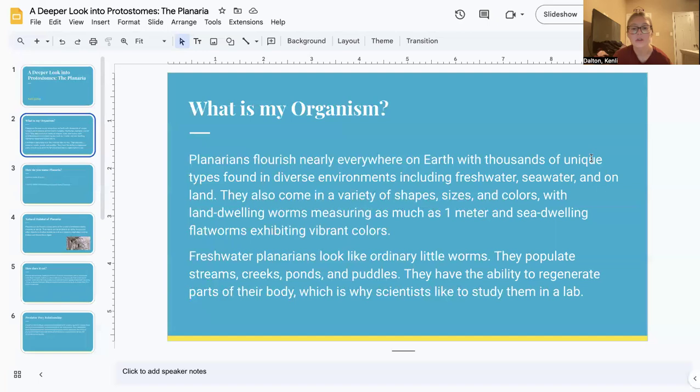Freshwater planarians look like ordinary little worms that we saw in lab. They populate streams, creeks, ponds, and puddles. They have the ability to regenerate parts of their body, which is why scientists like to study them in a lab.